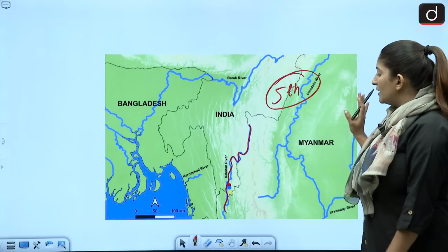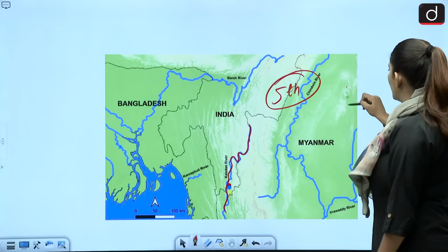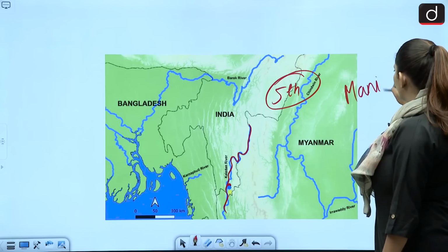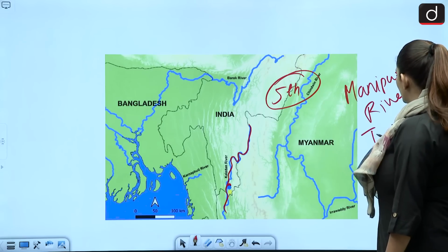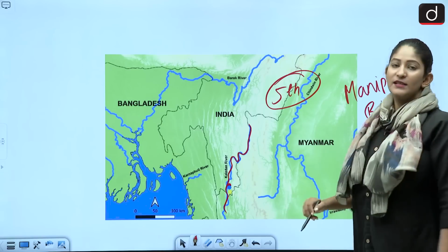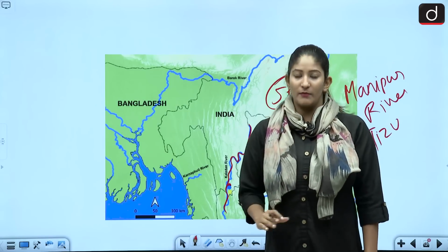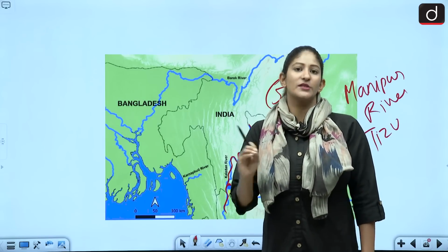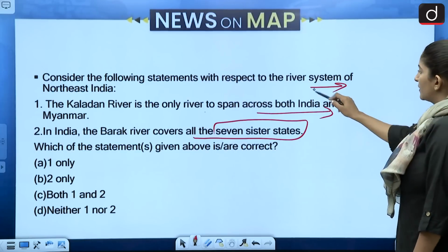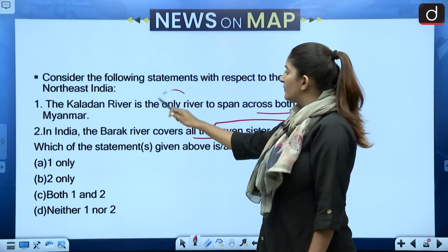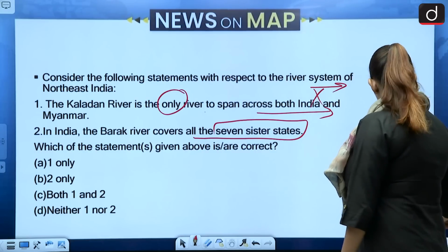And not only Kaladan, but Manipur River and Tizu River also flow from India to Myanmar. So not only Kaladan, but Manipur is also there and Tizu River is also there. So that makes the first statement incorrect because here the word only was there. And in India, the Barak River covers all the 7 sister states.